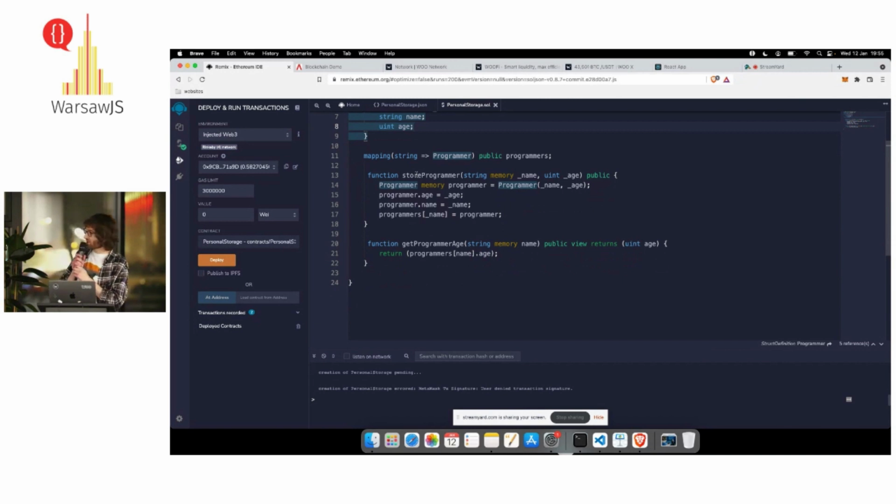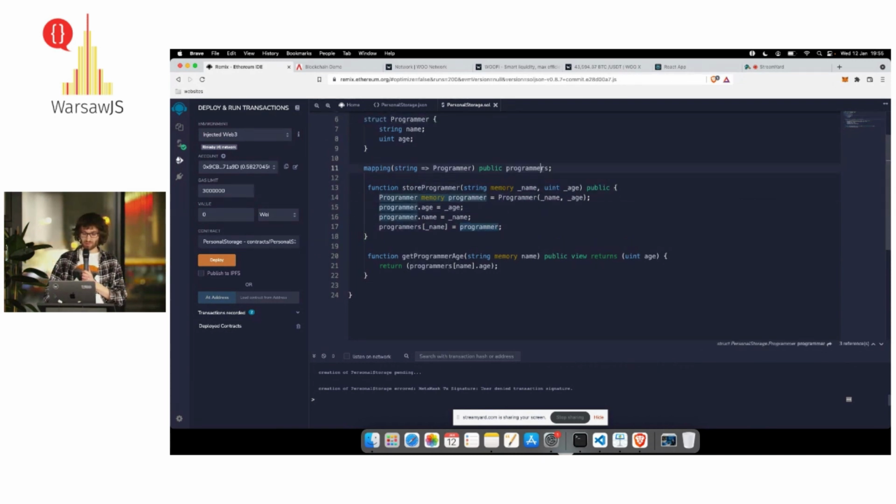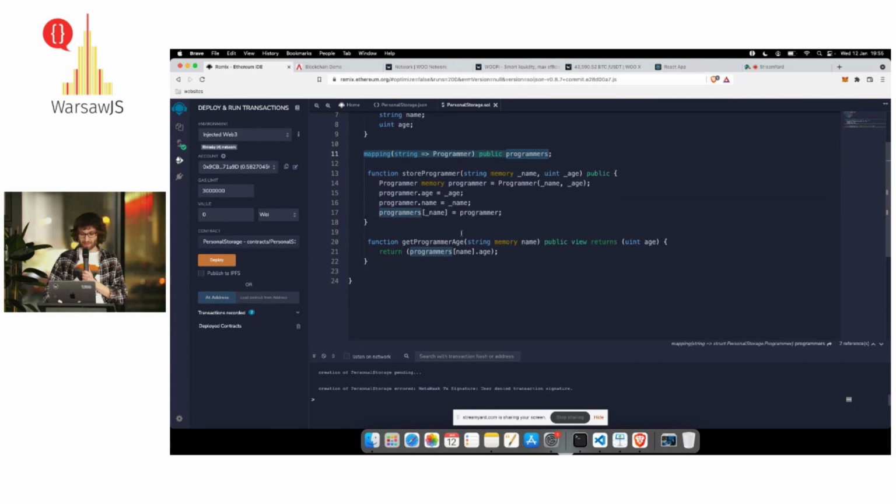almost like in JavaScript. We're going to store a programmer, and we're going to pass name and age. And here we declare this function is public, so anyone can use it as long as they know the contract address. And then we create the programmer and push it to the programmers key value pairs. Then for the next function, we need to get some data to show it. So we're going to get the programmer's age. It's also public and returns an age, and that's all.